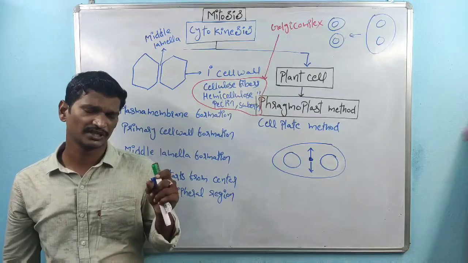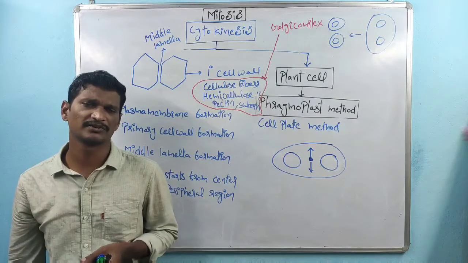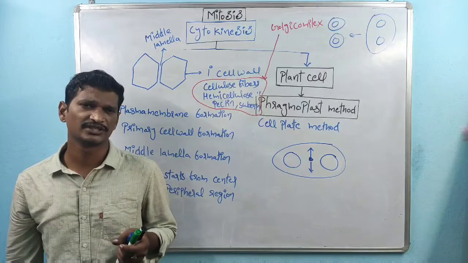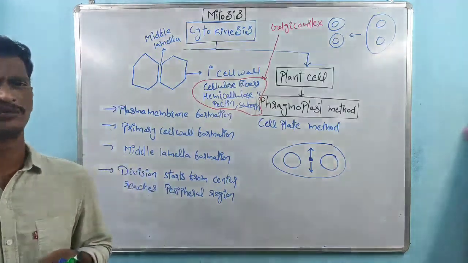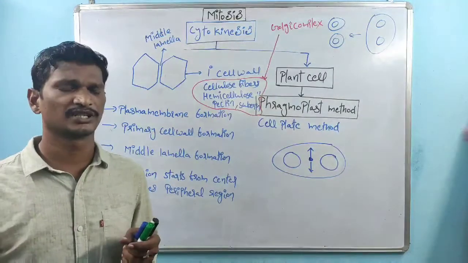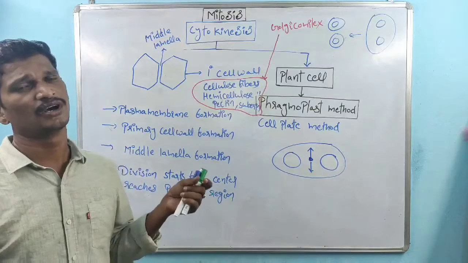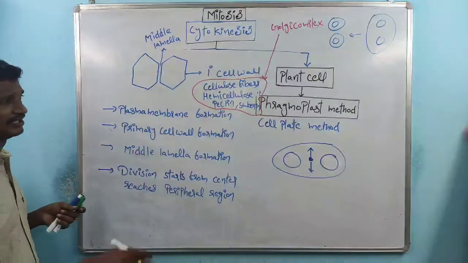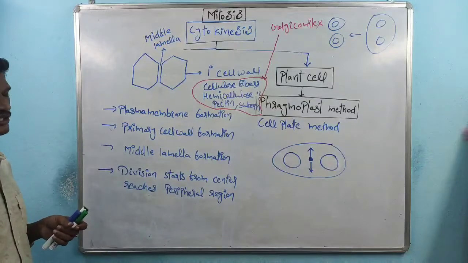Within the cell division process, the Golgi complex produces vesicle-like structures. These vesicles contain cellulose fibers and hemicellulose fibers. Mostly 90% is cellulose fibers, and the remaining percentage is hemicellulose, pectin, suberin. All these components are present, but other than cellulose, the rest are in small percentages.